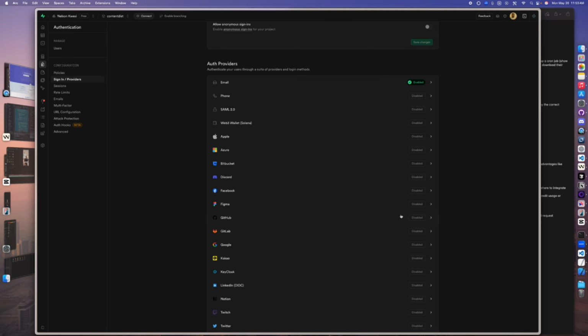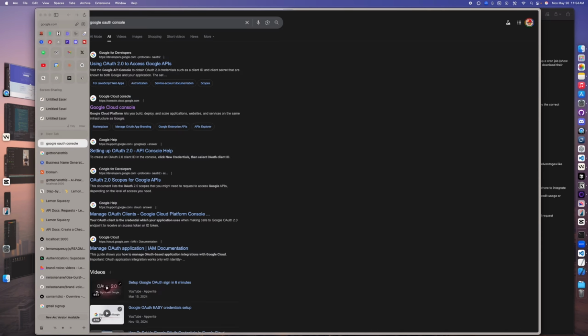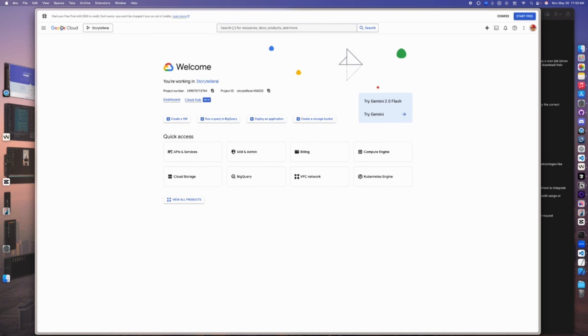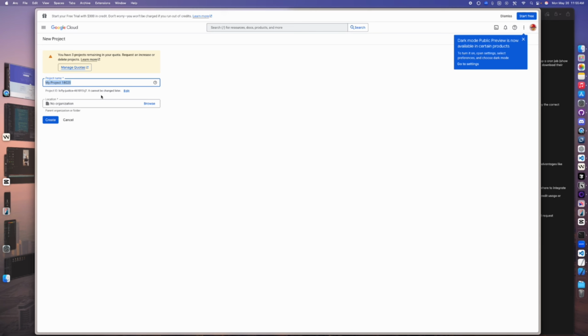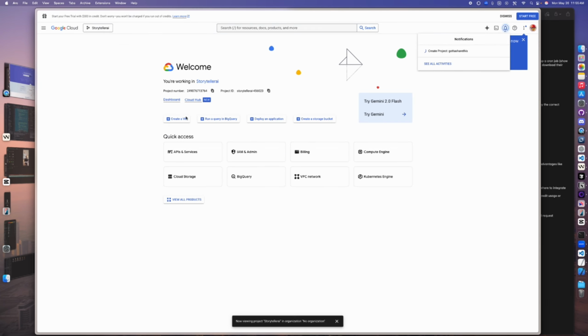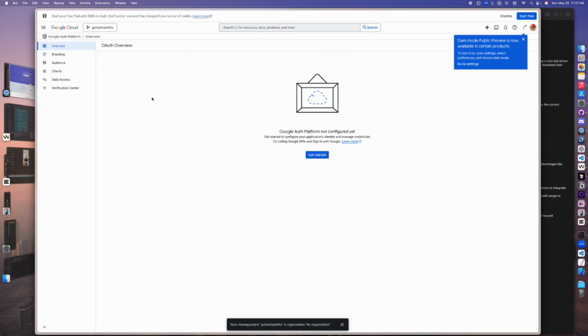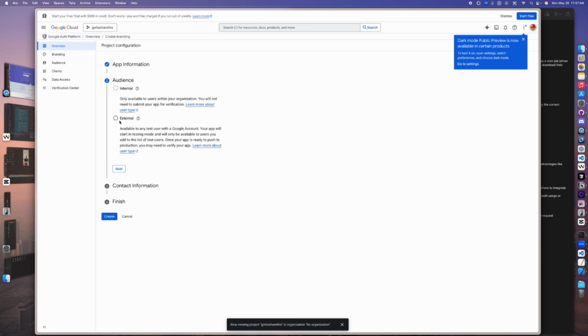So I went over to Supabase authentication sign-in providers and hit Google, and I needed the client ID and secret. So go over to Google Cloud Console, and over there, make sure you're logged in and hit create new project, fill in your project information. Then create. Once you do that, go over to APIs and services, and then click on OAuth consent screen, and then hit get started and go through the application flow.